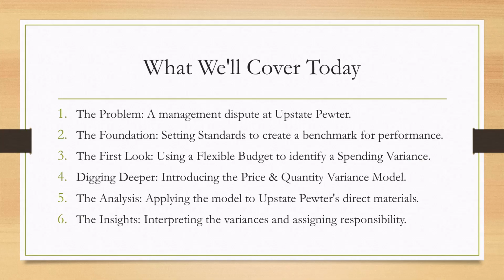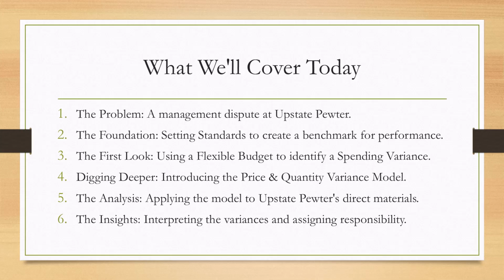Here is the path we'll take today. We will begin with a real-world problem, a management dispute at a company called Upstate Pewter. We'll see how the solution begins by establishing a solid foundation, setting standards to create a benchmark for performance. Our first look at the data will be a flexible budget report, which will help us identify a spending variance, but that won't be enough.